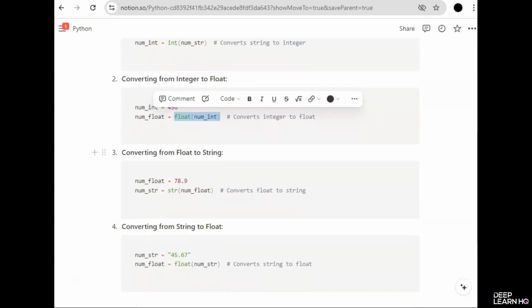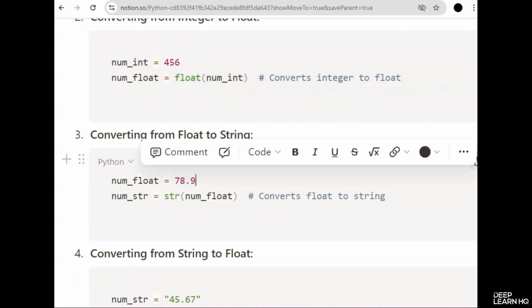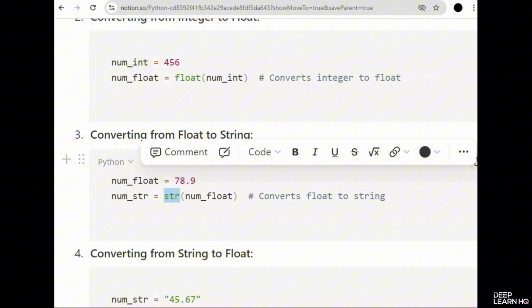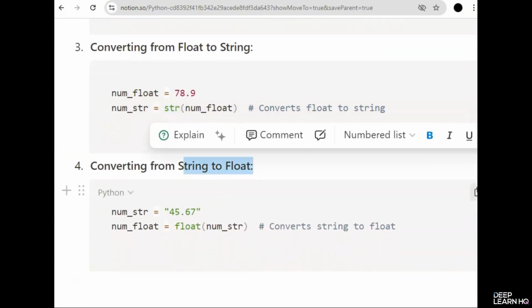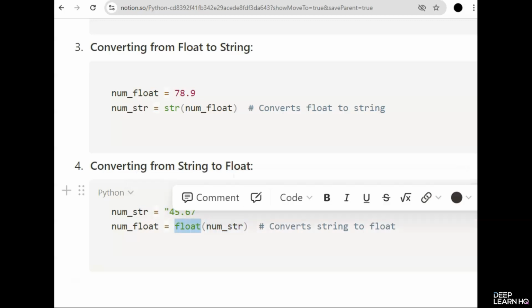Moving on to converting from float to string. So this is a float number, 78.9. Since it has a decimal value, it is a float number. So we are going to convert this float number to string. Simply just write str outside the brackets. And lastly, we have string to float conversion. So this 45.67 is not a float number because it is enclosed in quotation marks. So we wrote this variable's name and then we wrote float outside it. So it converts string to float.